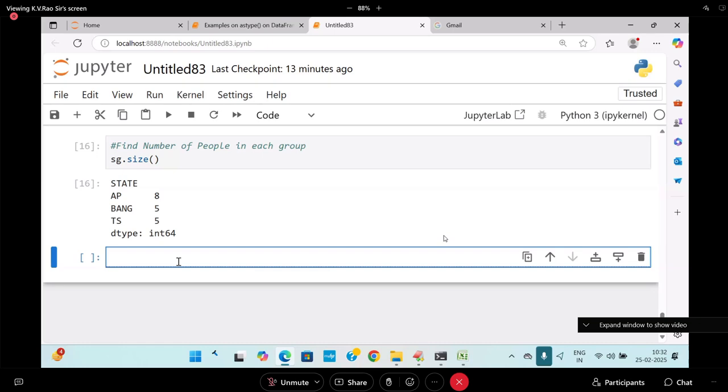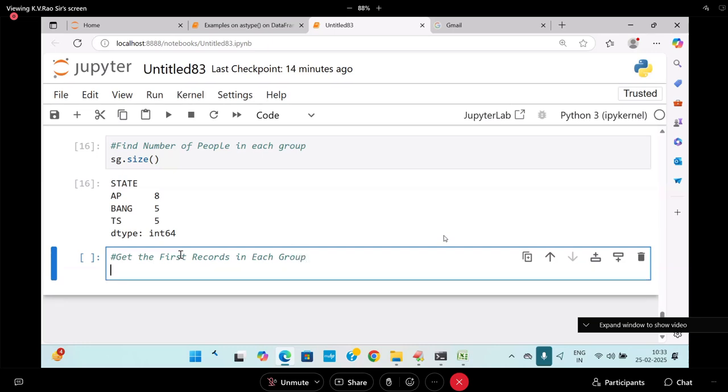Now I want to get the first record in all the groups. First record in all the groups, I want to get it. How to get it? SG dot, get the first records in each group. I'm going to write it. First record in each group, GROUP.